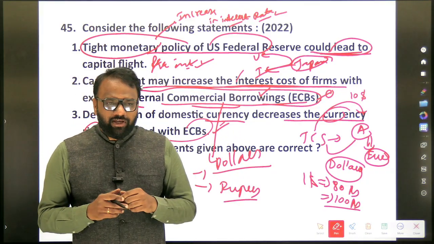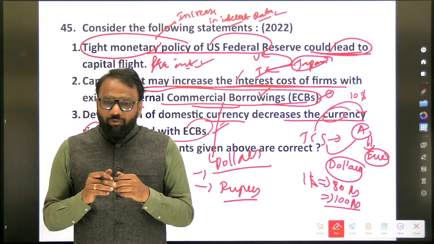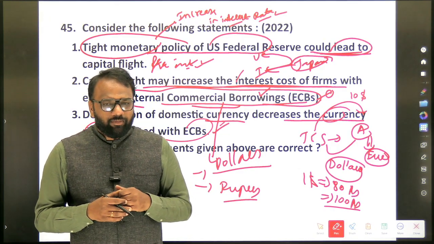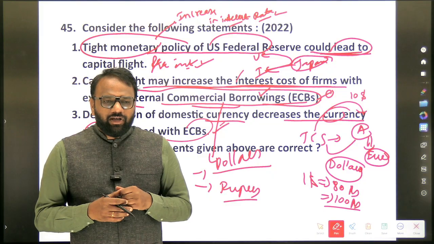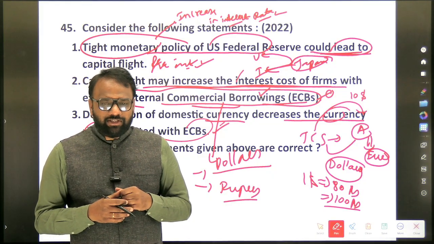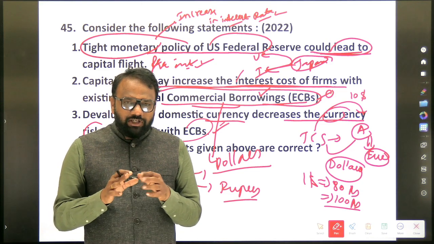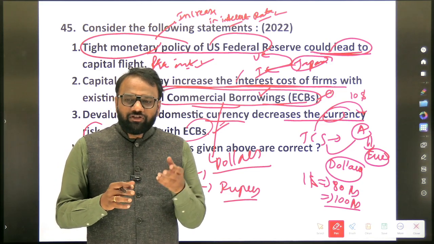Now, other things. External commercial borrowings is one way of borrowing. What are the other ways of borrowing money from abroad? Yes, Masala bonds. Masala bonds are also there. Yes, FDI, though it's not borrowing. So these are the different ways of raising funds.